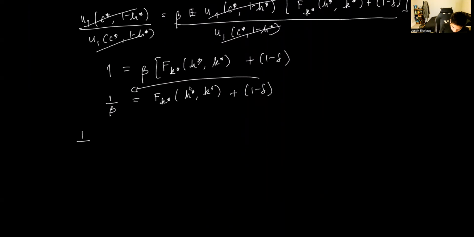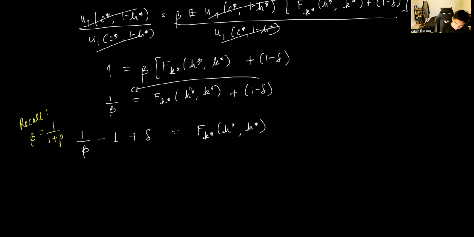I get 1 over beta minus 1 plus delta is equal to f_k(h*, k*). Then recall, beta is equal to 1 over 1 plus rho, meaning 1 over beta is just going to be equal to 1 plus rho.